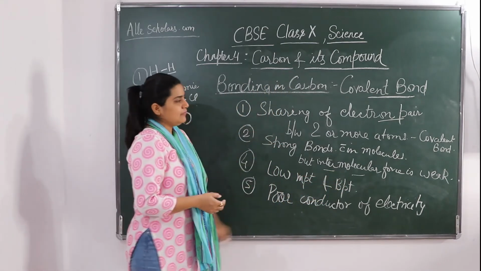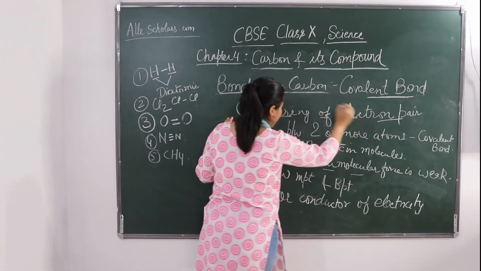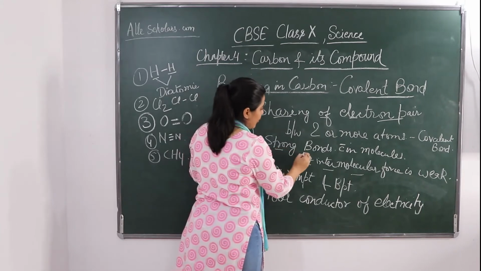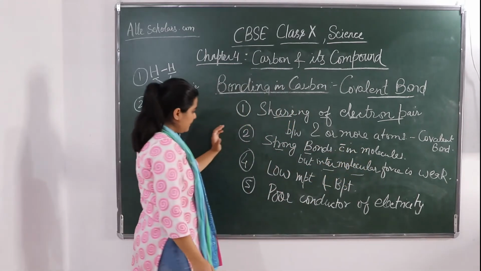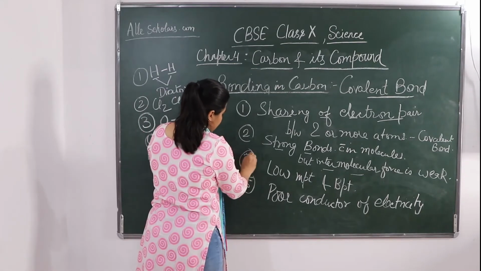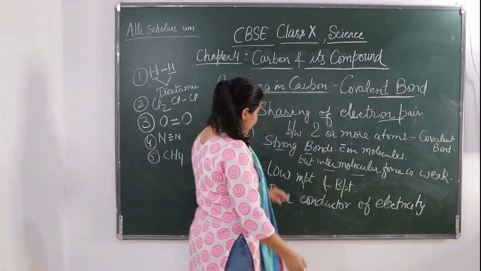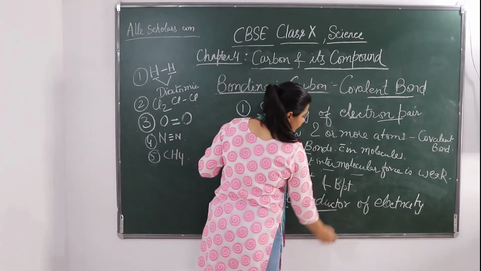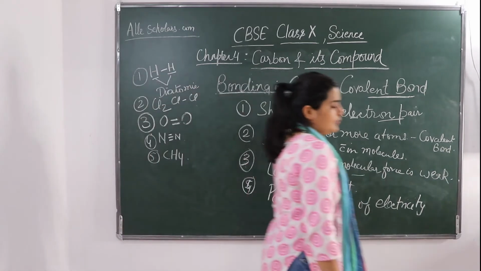So these are the main features of the covalent bond: there is a sharing of electrons, strong bonds within the molecules but weak intermolecular force, a low melting and boiling point, and they are generally poor conductors of electricity. Okay, fine.